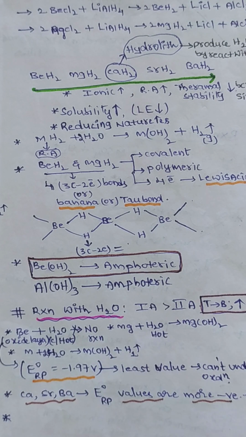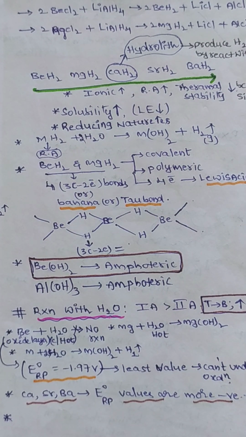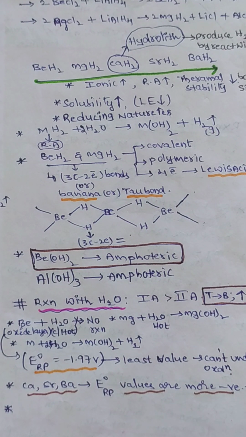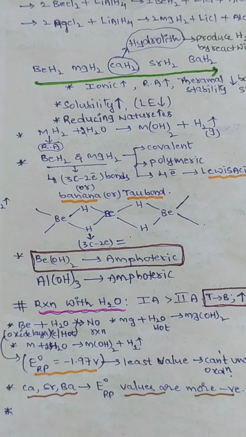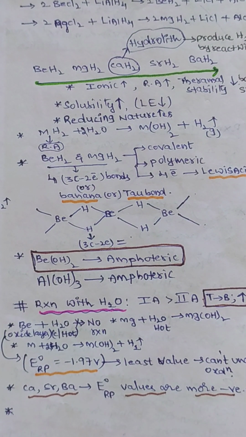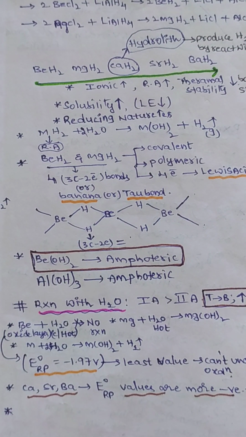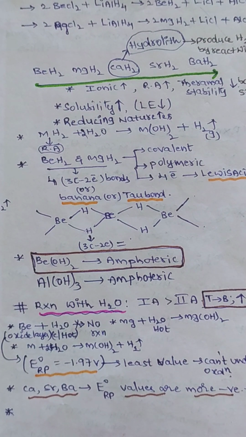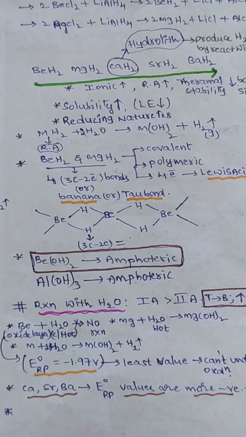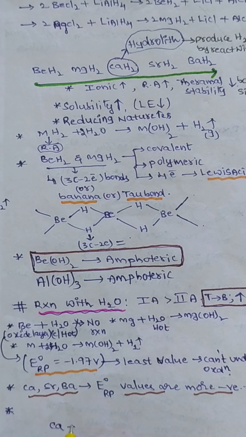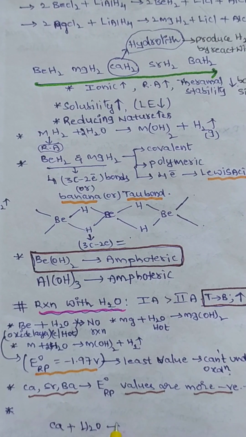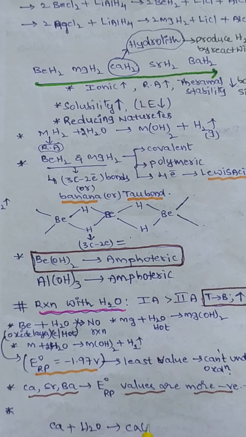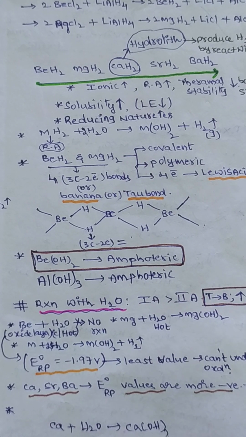But whereas magnesium, calcium, the reduction potential values become more negative. So therefore they are acting as strong reducing agents. So therefore they can undergo oxidation. See now, for suppose when we are taking calcium reacting with water, then it is going to be formed as calcium hydroxide, and liberating hydrogen gas.